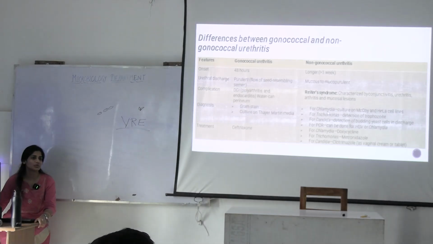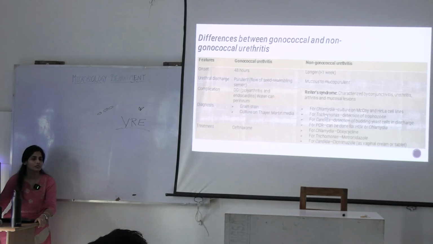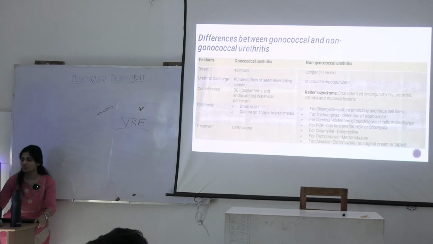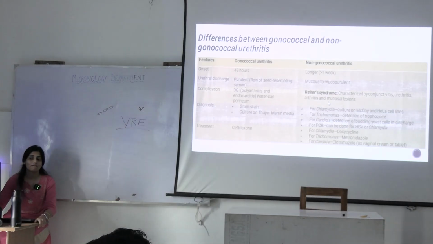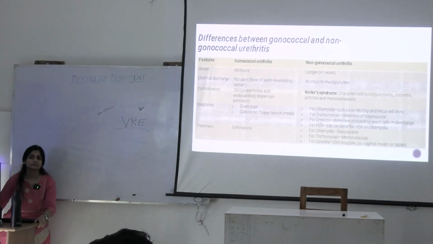How will you detect these trophozoites? You have to take care not to kill the organism. If you are centrifuging the urine sample, what will happen? It will be killed. So you will not be able to figure out the motility or anything, right? What kind of motility does Trichomonas show? It shows tumbling motility. Okay. What happens in the case of Candida? Budding yeast cells, gram stain, gram positive budding yeast cells. Okay.